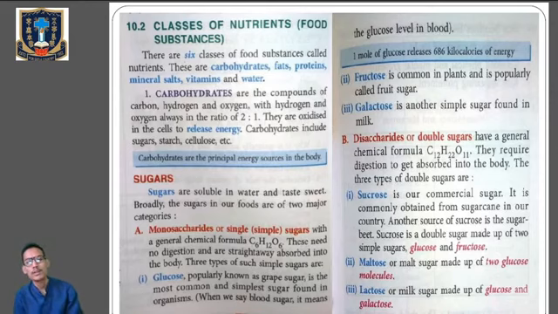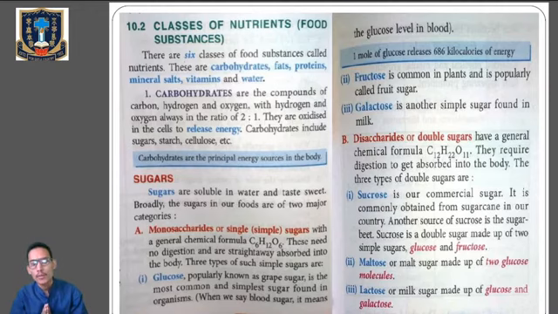So first one is carbohydrates. Listen very carefully. Nothing is tough over here, so just listen carefully and then go through the book. Carbohydrates are simply the compounds which are made up of carbon, hydrogen, and oxygen, and the ratio between the hydrogen and oxygen is 2:1.